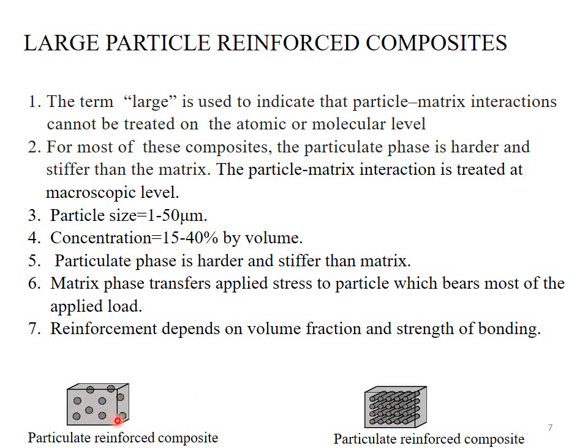Reinforcement depends on volume fraction and strength of bonding. Reinforcement, that is the interaction between the matrix phase and the reinforcing phase, depends on volume fraction, that is, how much reinforcing phase is used to prepare a composite material, how much reinforcing phase is mixed with the matrix phase. So the reinforcement depends on volume fraction and strength of bonding. Strength of bonding means the bonding which occurs between matrix and reinforcing phase.